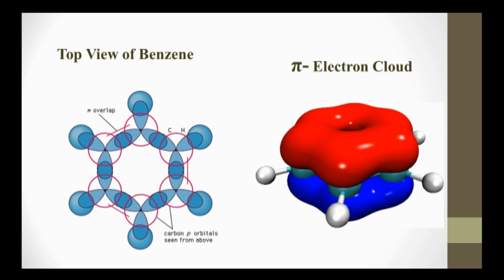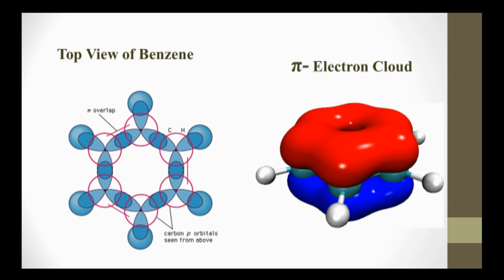In simple words, the carbon skeleton is sandwiched between the pi electron cloud above and below. That is called a sandwich.